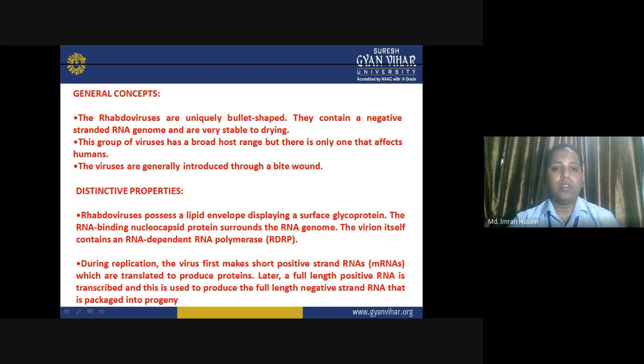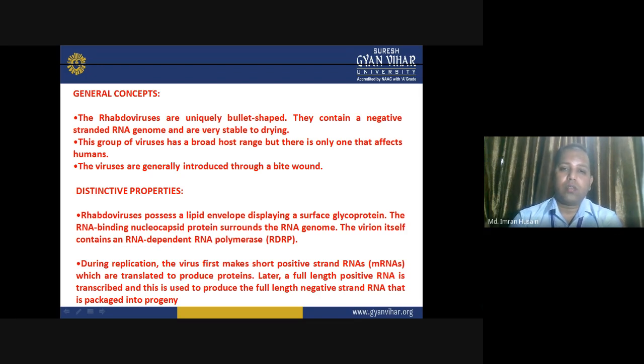Distinctive properties. Viruses possess a lipid envelope displaying a surface glycoprotein that you have already seen in the image. And the RNA binding nucleocapsid protein surrounds the RNA genome. The virion itself contains an RNA dependent RNA polymerase.